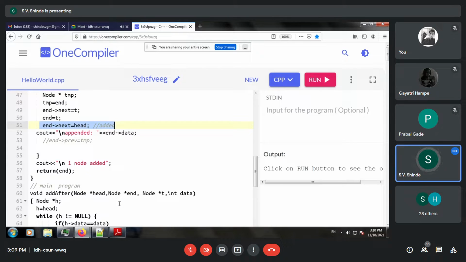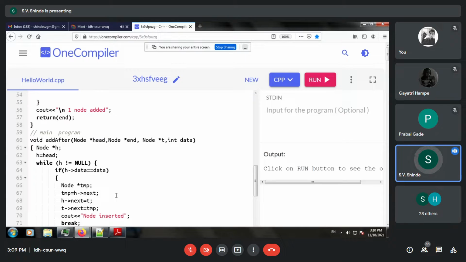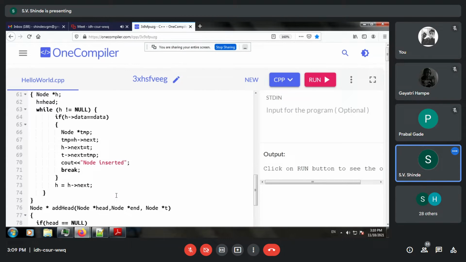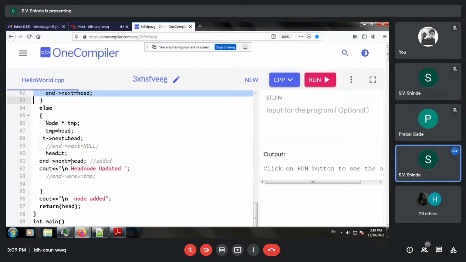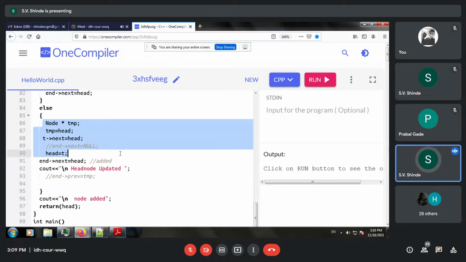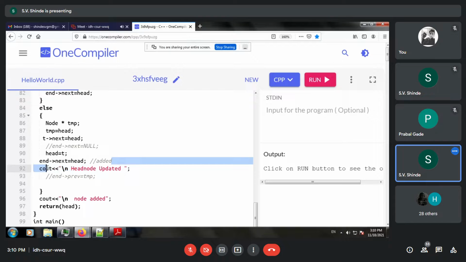So adding after will not make changes to it. When adding at head, yes, we have to add these statements over here, end arrow next is equal to head, and similarly when we append to the end of the list, you can see the statements are being added.